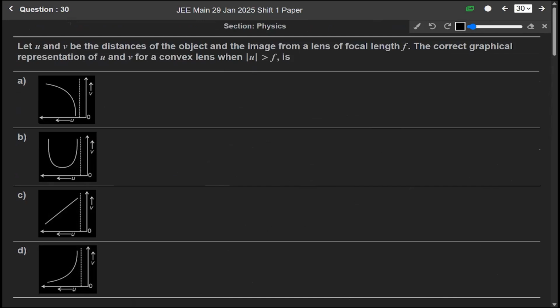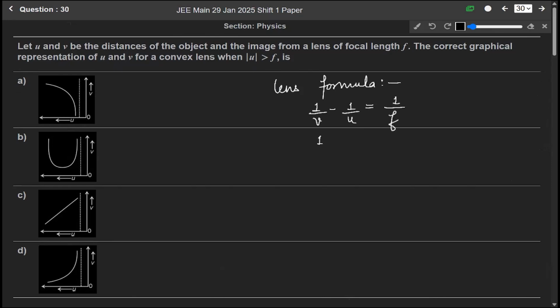Now question 30. Let u and v be the distances of the object and the image from a lens of focal length f. The correct graphical representation of u and v for a convex lens. If we talk about a convex lens, from the lens formula we know that 1 over v minus 1 over u equals 1 over f.